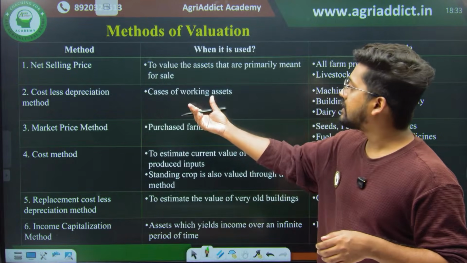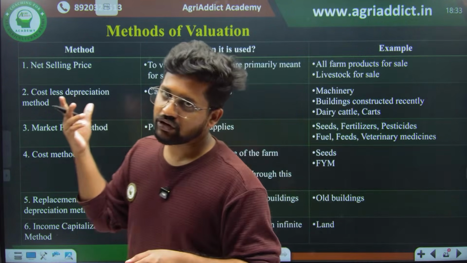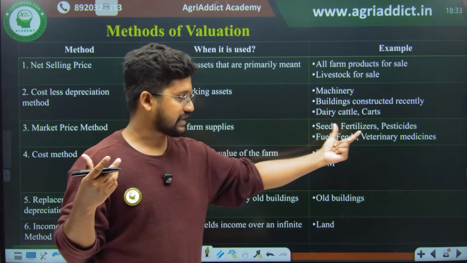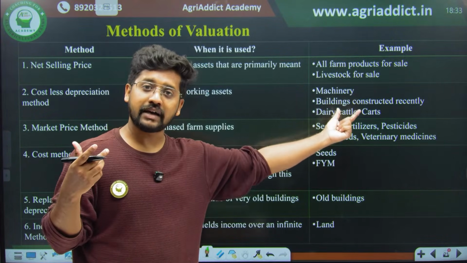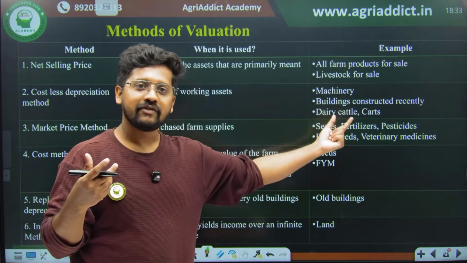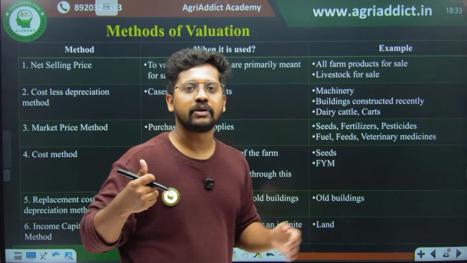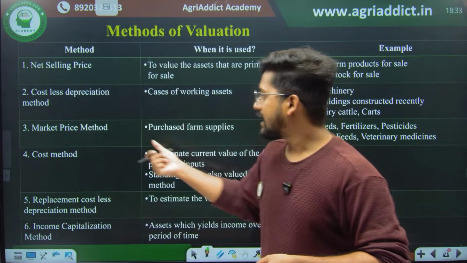That is none other than the case of working assets. Working assets can be machineries, buildings constructed recently, dairy cattle, or carts. All these things we purchased for some money, and there can be wear and tear. For such things, you will use the cost less depreciation method.